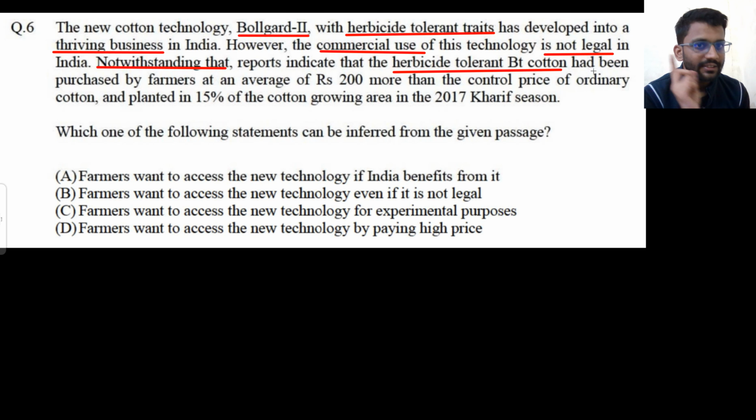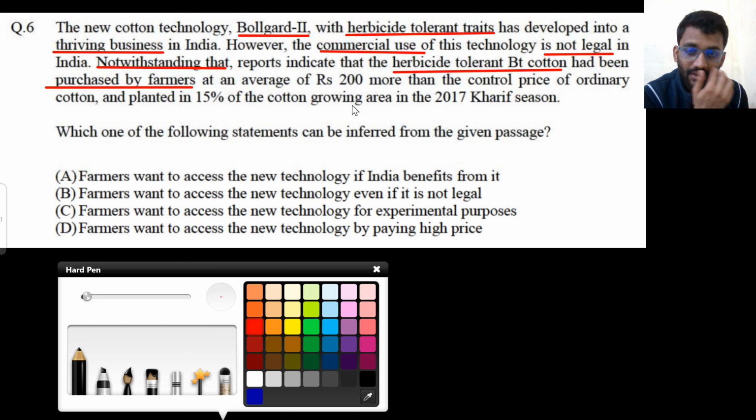It is not legal, still the farmers are purchasing it, that too at a higher rate, at an average 200 rupees more than the control price of ordinary cotton, and planted in 15% of the cotton growing area in 2017 Kharif season. Now we don't know why they are buying it. The reason is not mentioned.